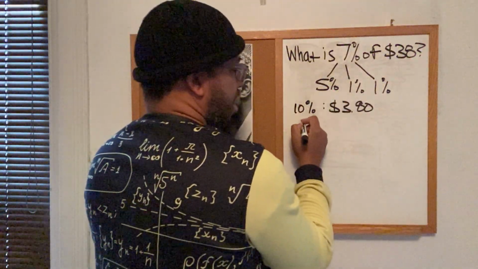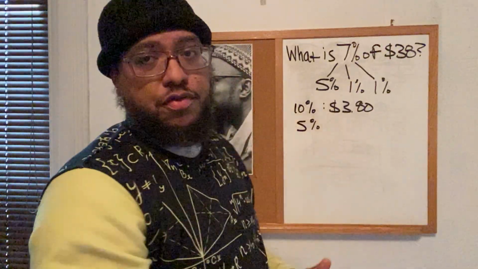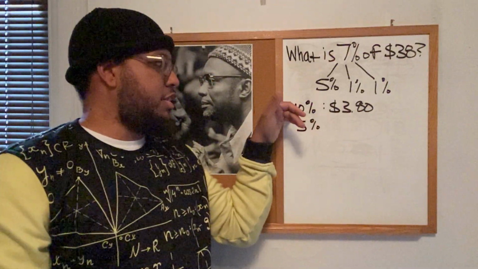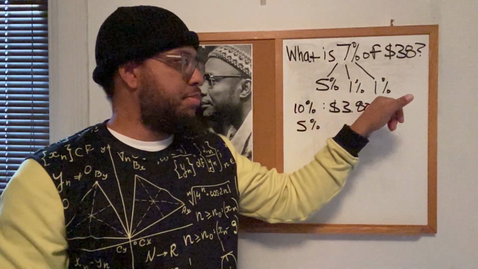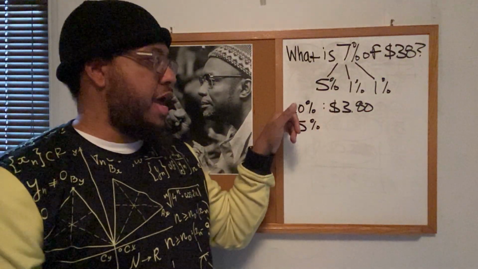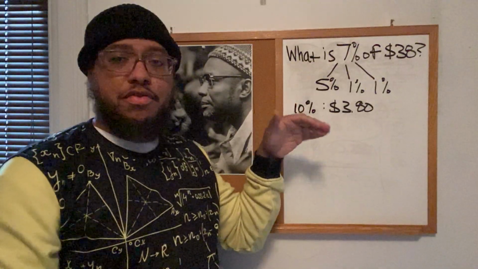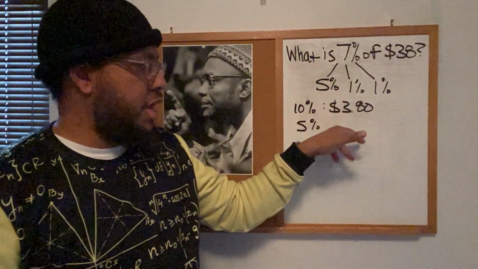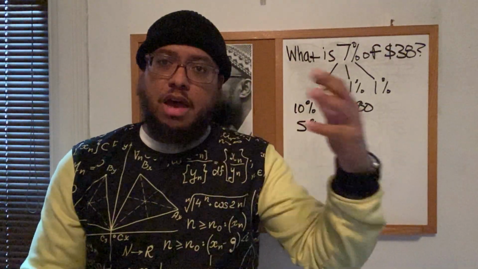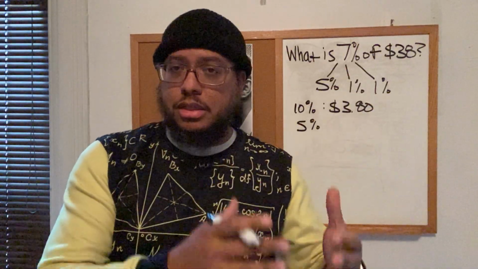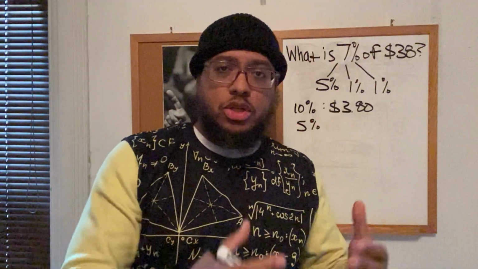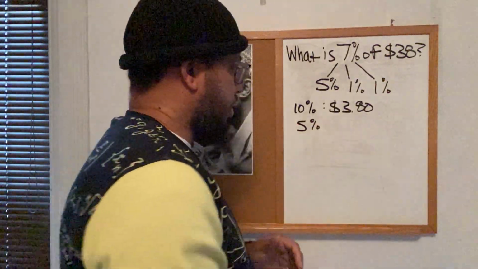All right, so that means that 5% is half of $3.80. How do we know that? Because the relationship is the same. The same relationship that 10 and 5 have will be the relationship between 380 and the amount of money that is 5%. If 5 is half of 10, then we can take half of 380 to get this amount. So how do I figure out half of 380? I would do some mental math. I'm first going to take half of $3. I know that half of $3 is $1.50. And then I take half of 80 cents. I know that half of 80 cents is 40 cents. So I'm doing $1.50 plus 40 cents, which is $1.90.